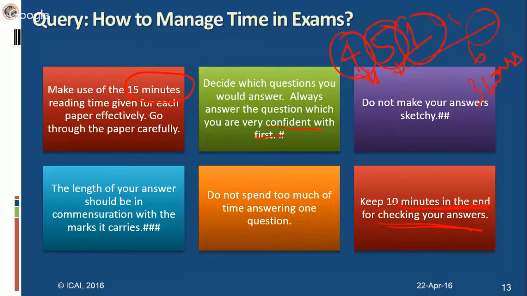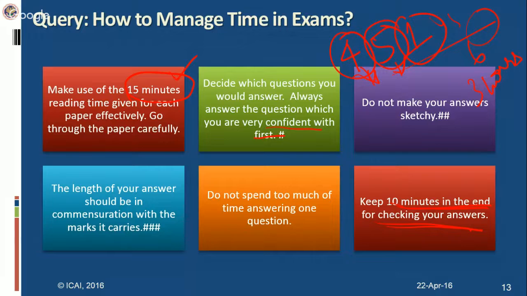Don't waste time taking a scale and a pencil to underline, because your time management is very important. In the direct tax paper, you would hardly get any straightforward knowledge-based questions. All the questions are application-oriented, and they involve interpretation of provisions of law. So for all that, it is very important that you manage your time effectively. Even for those questions which involve interpretation of provisions of law, you decide the manner in which you'll be answering such questions during the 15 minutes time itself. So you have to utilize this 15 minutes very effectively.